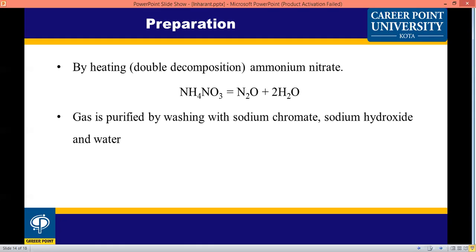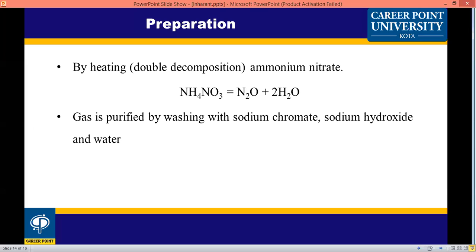Preparation of nitrous oxide by ammonium nitrate, double decomposition. If ammonium nitrate is heated, there is formation of laughing gas, known as nitrous oxide, and water. This gas is purified by washing with sodium chromate, sodium hydroxide and water, if highly purified gas is required.